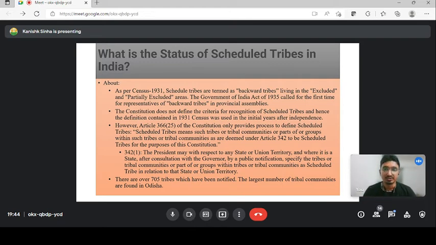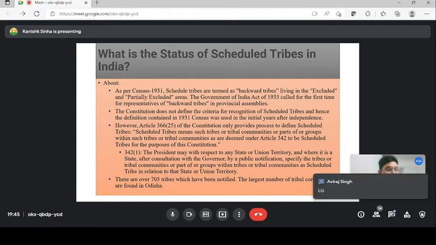But Article 342 states that the president, after consultation with the governor, specifies which particular tribe or community is a scheduled tribe of that particular state or union territory. Let me know in the chat box whether a union territory has a governor or not. If not, then who is there? So Article 342 is very important, guys, for your question.